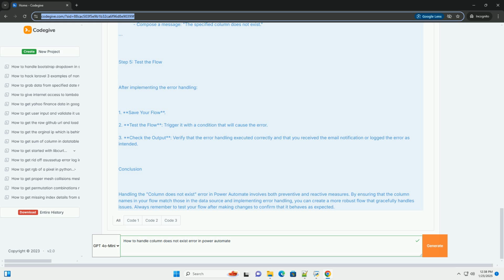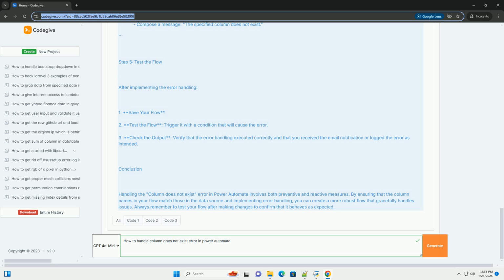Step 5. Test the flow. After implementing the error handling, 1. Save your flow. 2. Test the flow. Trigger it with a condition that will cause the error. 3. Check the output. Verify that the error handling executed correctly and that you received the email notification or logged the error as intended. Conclusion.